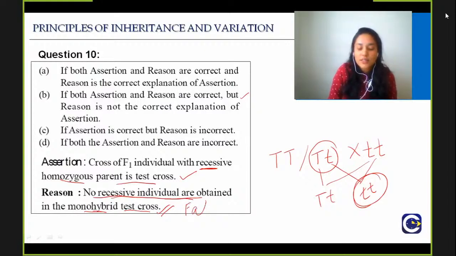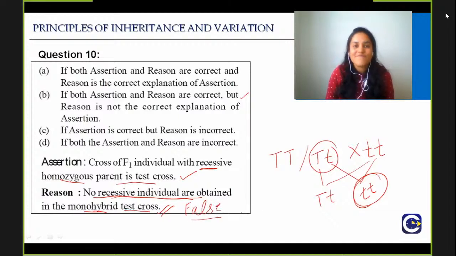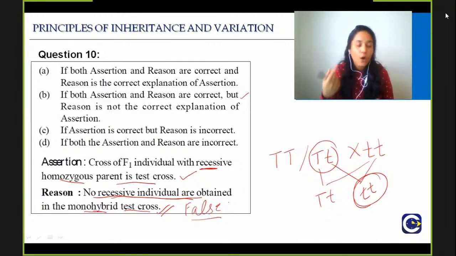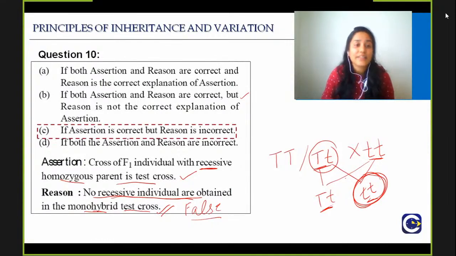So the reason is false. Is it clear? Now a lot of you are giving me option C as the right answer, which is very good. But for all those who answered B, is it clear? You do get recessive individuals in a monohybrid test cross when you are crossing a heterozygous individual with a recessive one. You get half tall, half dwarf, which is the recessive one. Is it clear? So the right answer here is option C.